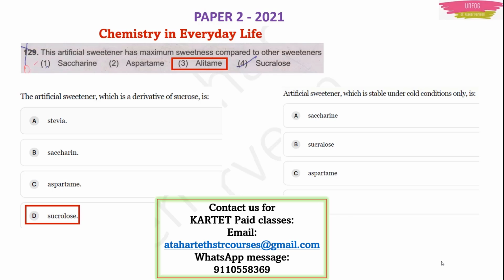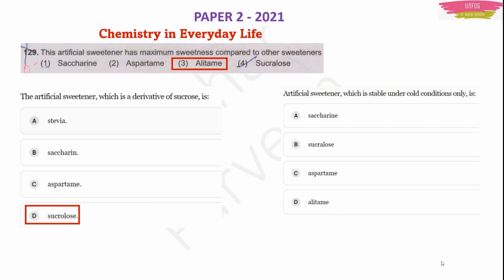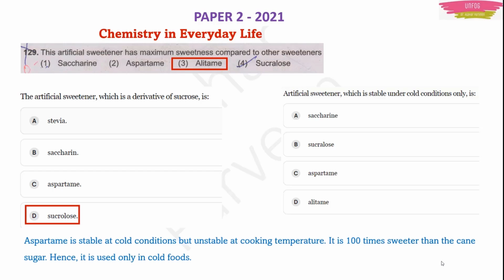Artificial sweetener which is stable under cold conditions only. Among the 4 given options, saccharin, sucralose, aspartame and allitame, there is one artificial sweetener which is stable just under cold conditions. If the temperature is raised or the conditions are of heat, then it will not be stable. It will become unstable. What is that artificial sweetener?